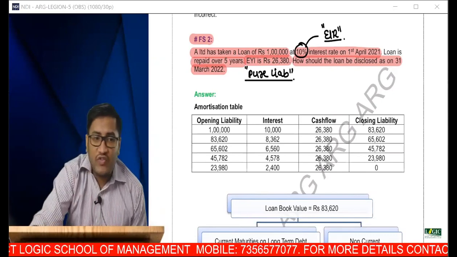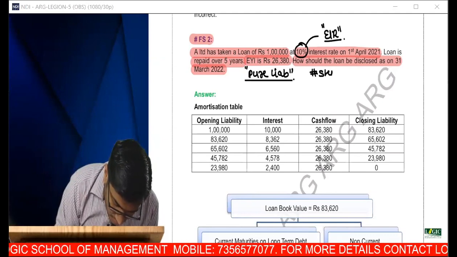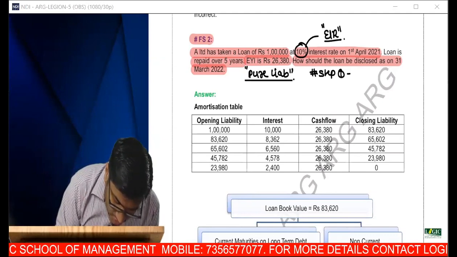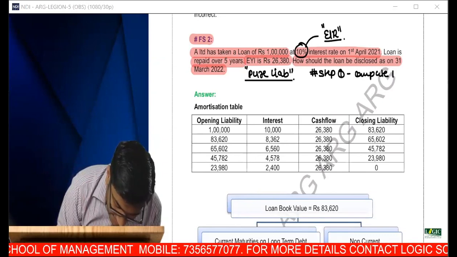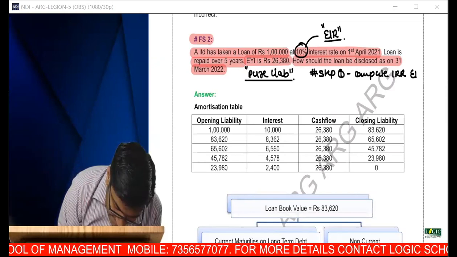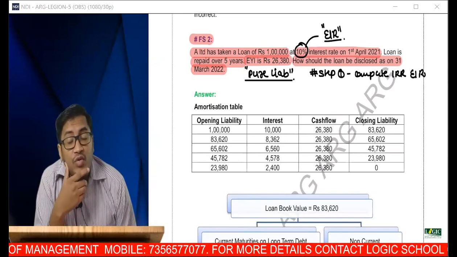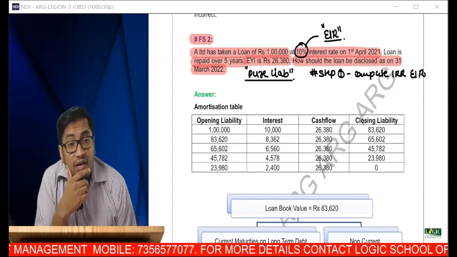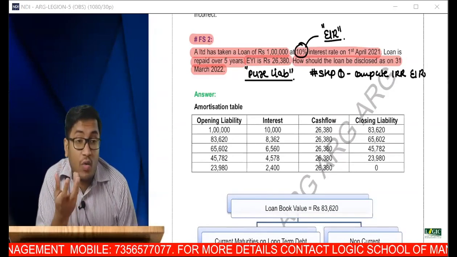So what is your first step? The first step is to compute your IRR or your effective interest rate. To compute your IRR, what do you require? Can anyone tell me?